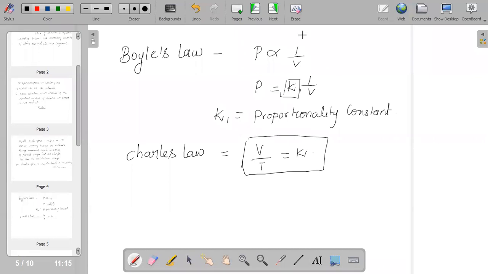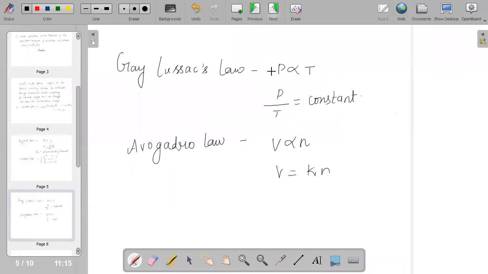The next law talks about Gay-Lussac's law, where pressure is directly proportional to temperature. Pressure is directly proportional to temperature, hence we can say P by T will be equal to a constant value.